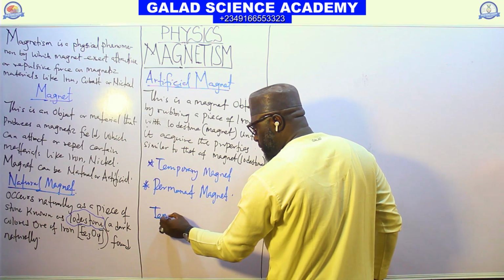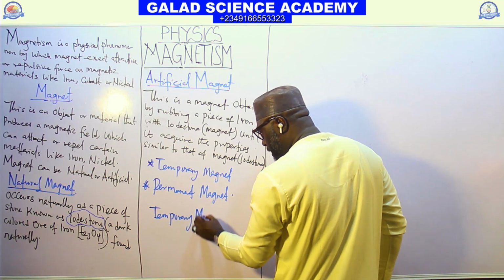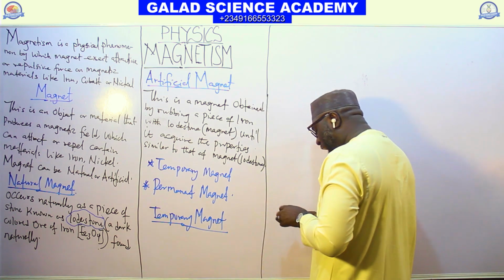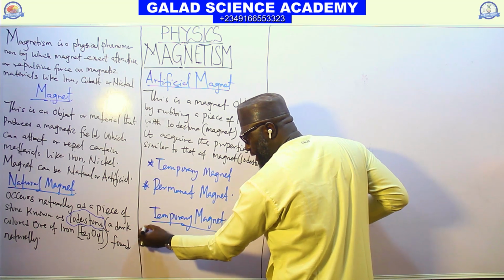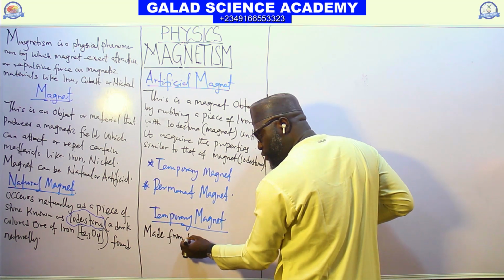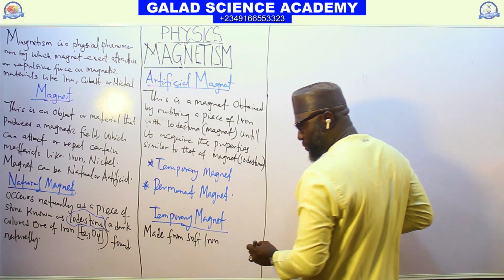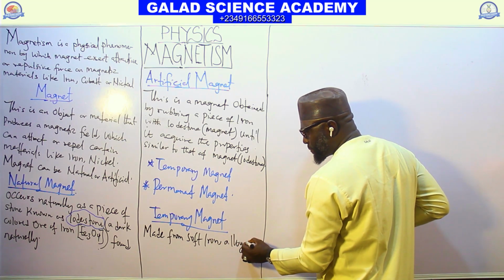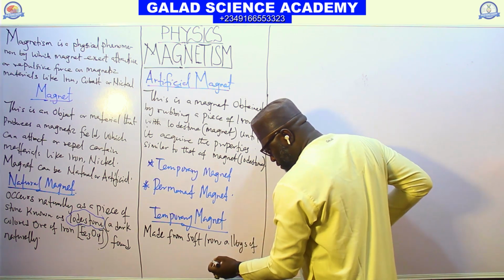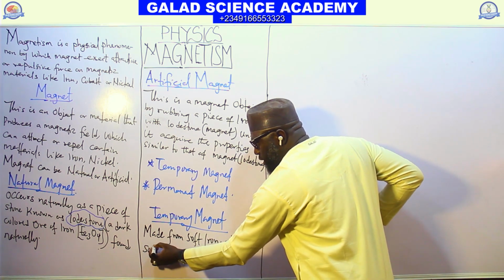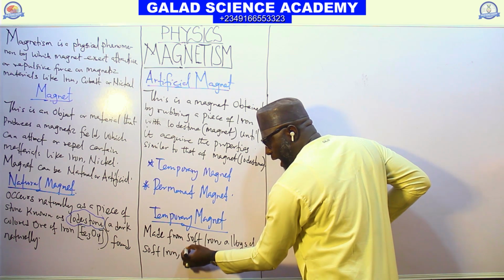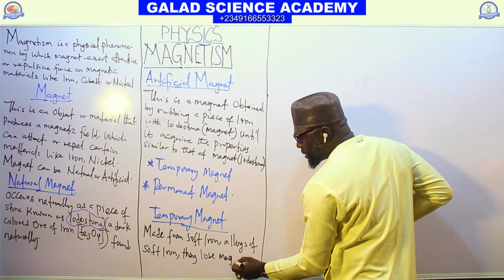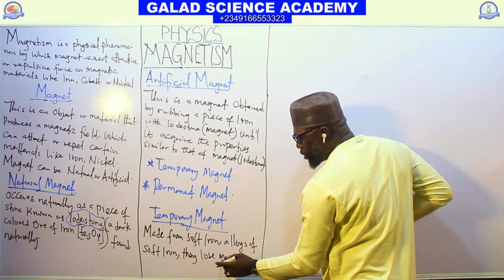Temporary. So the temporary magnets, they are made from soft iron, or alloy of soft iron, and they can lose magnetism.